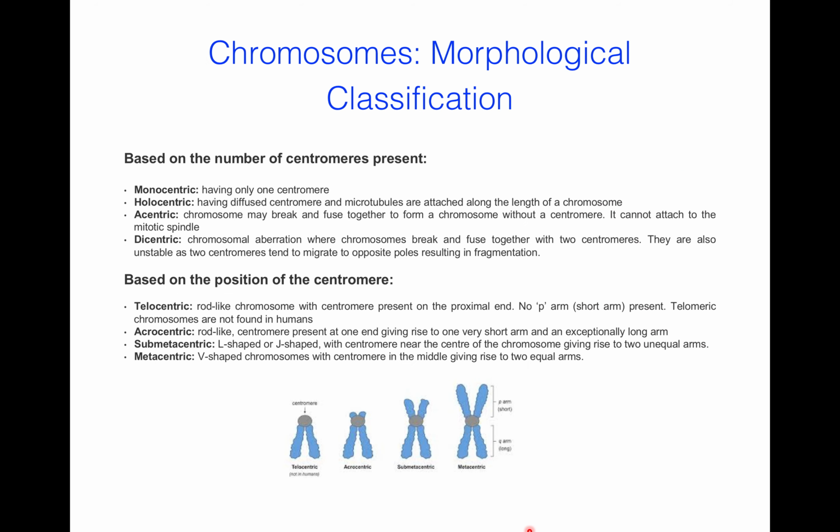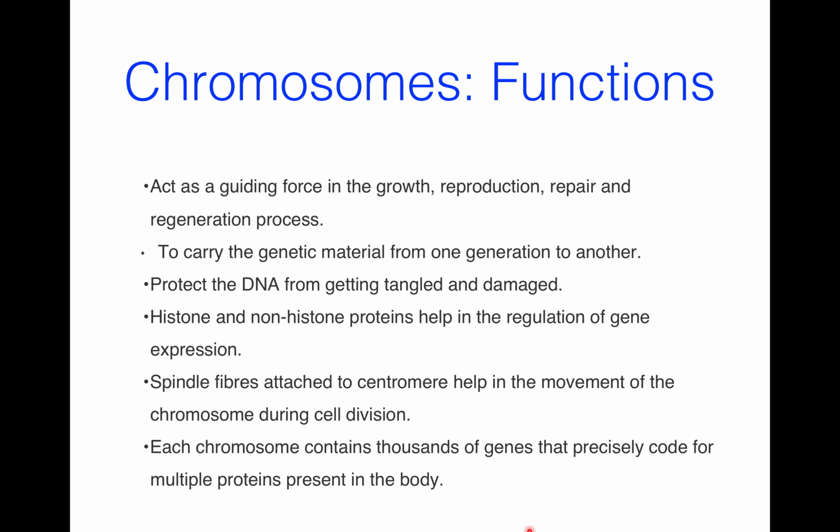Then we discussed morphological classification of chromosomes on the basis of number of centromere and based on the position of centromere. And at last we discussed chromosomes function, and it shows that it is very important for the generation to carry another generation. So it is a chromosomes.